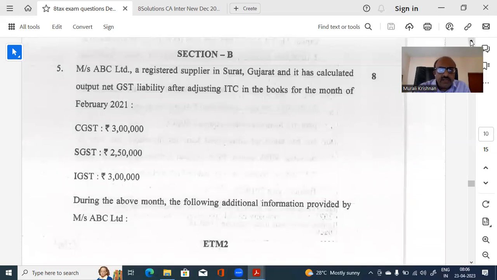Everything reading, a registered supplier only, they are saying. They are not saying anything about whether he's a goods transport agency. He's not a goods transport agency. That is what you should assume. You can write it there in the notes also that he's not a goods transport agency.